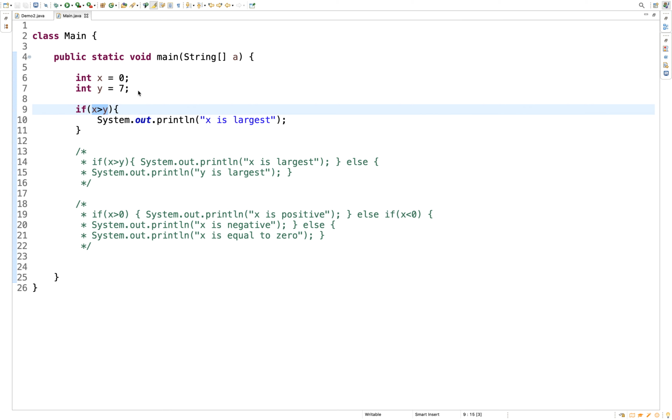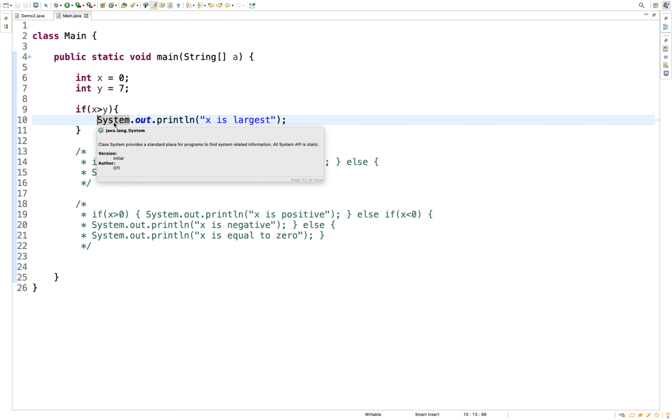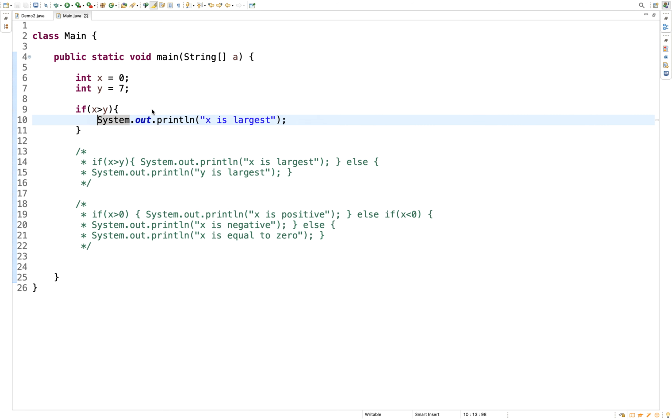If you see here in the class main method, I have declared two variables, int x and y, and initialized their values to 0 and 7 respectively. So this is the if block, and in this section you define the condition. If the condition is true, then only the content within the if block will get executed, or else it won't.